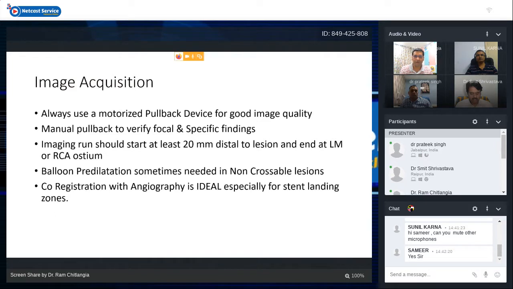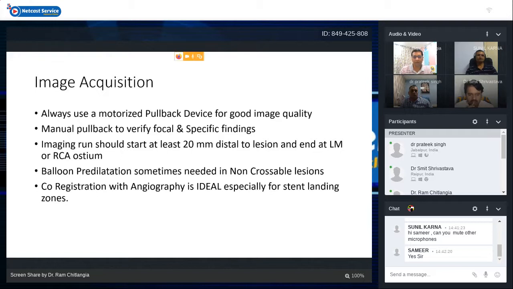Suppose we are not able to appreciate some finding during the mechanized pullback, we can stop at one point and do some dynamic review, and we can see the plaque morphology or some edge dissection easily, which is probably not possible in OCT, because OCT is not real-time imaging while IVUS is real-time imaging. We should always try to start the imaging run at least 20 millimeter distal to the lesion, and it should end at the ostium of the artery, maybe the left main ostium or RCA ostium. So we should evaluate the complete vessel in one run if possible.